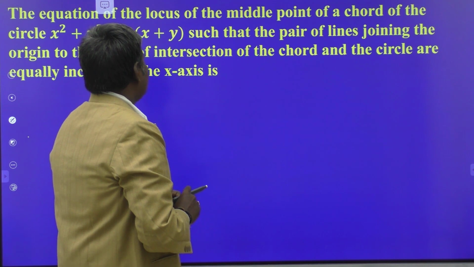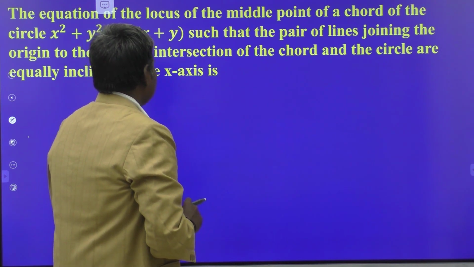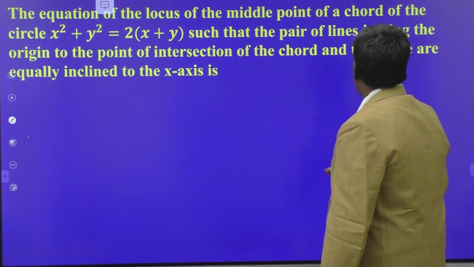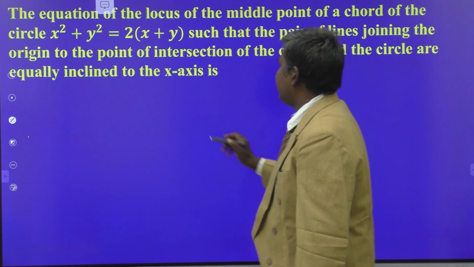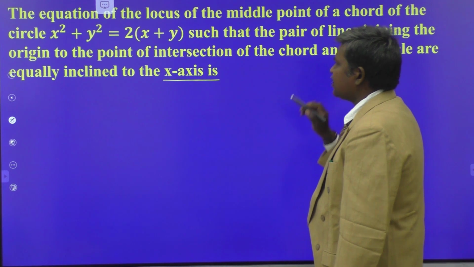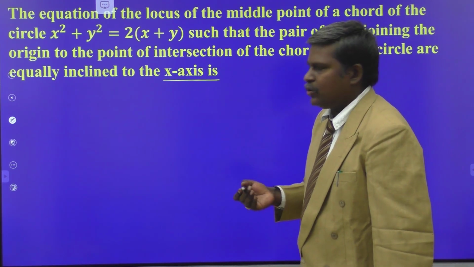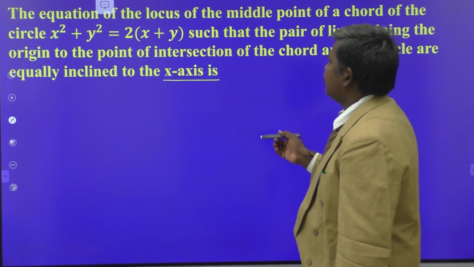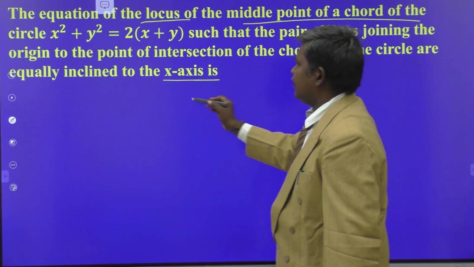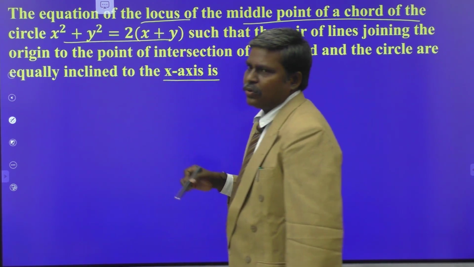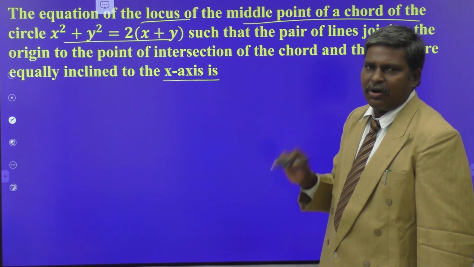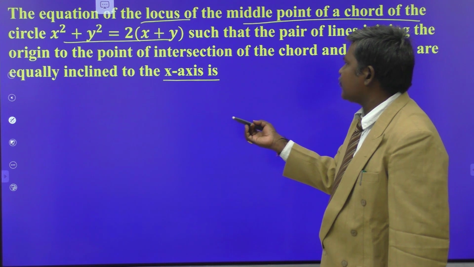The equation of locus of midpoint of chord of circle such that pair of lines joining the origin to the point of intersection of the chord and the circle are equally inclined to the x-axis. Okay. See this question. You have to understand the question first of all. Then you can do that one. The equation of locus. We have to find out some locus of what? Midpoint of chords of the circle. So this is one circle given to you. You have to find out the locus of midpoint of chords. That means you have to collect the midpoints of all the chords of the circle. What they are satisfying? Let us see.